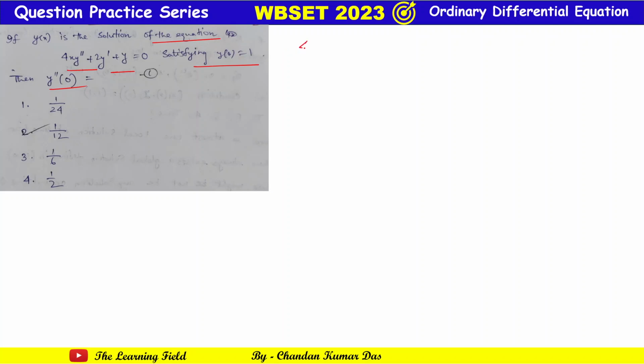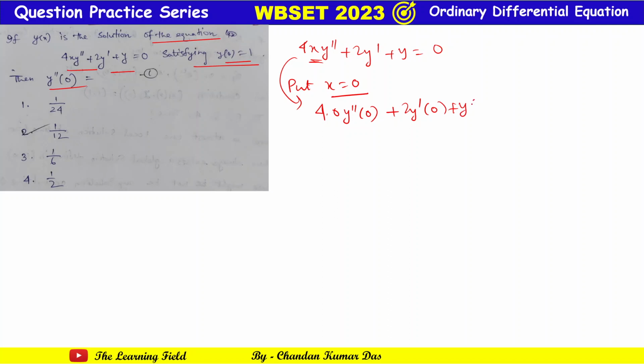It is given that 4x y double dash plus 2y dash plus y is equal to 0, and y at 0 equal to 1. Now I put x equal to 0 in this equation. So 4 into 0 into y double dash at 0 plus 2y dash at 0 plus y at 0 is equal to 0. The first term gives completely 0. So 2y dash 0 plus y(0), which is 1, is equal to 0. That is, y dash 0 is equal to minus 1 by 2.